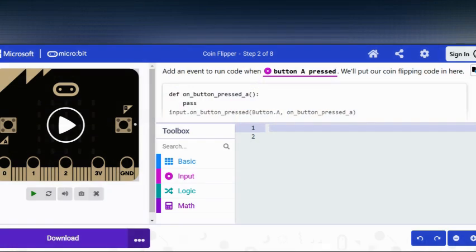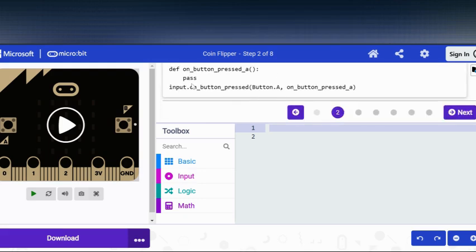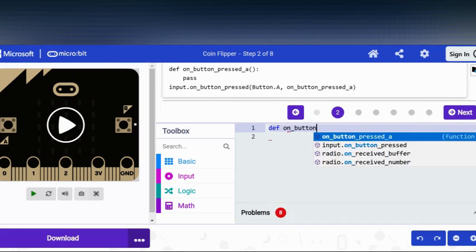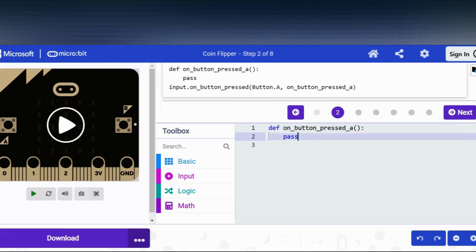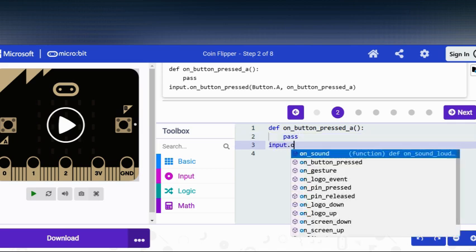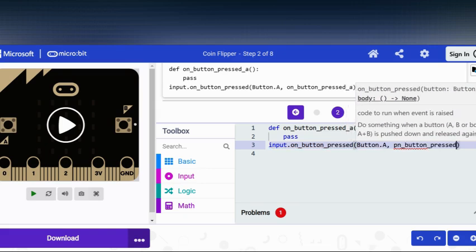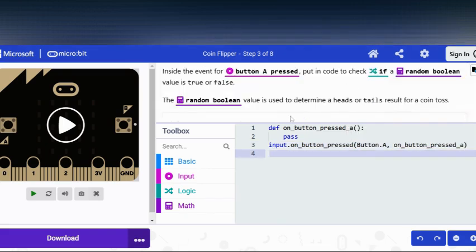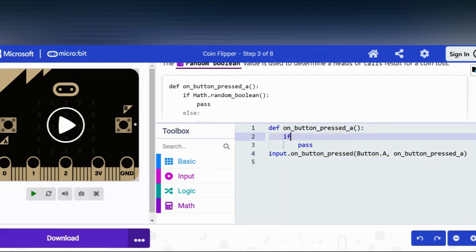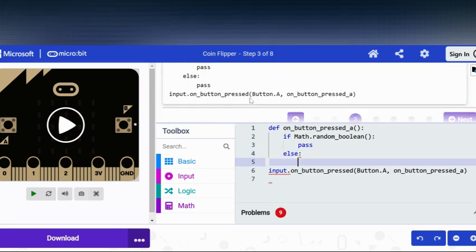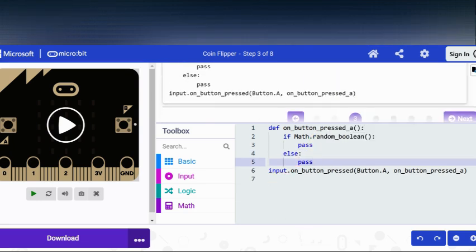For this first part, we'll basically be setting up the A button of the microbit and the structure of our code. So far, your code should look like this.